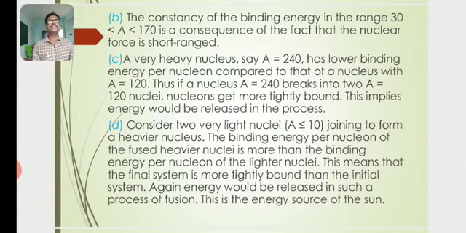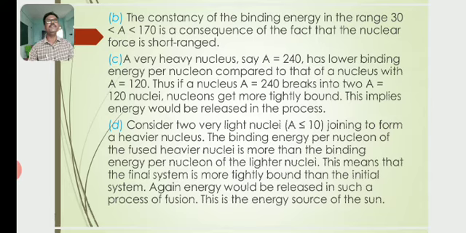The consistency of the binding energy in the range of A less than 30 and A greater than 30 and less than 170 is a consequence of the fact that the nuclear force is short-ranged. Then a very heavy nucleus, say A equal to 240, has lower binding energy per nucleon compared to that of the nucleus with A equal to 120.